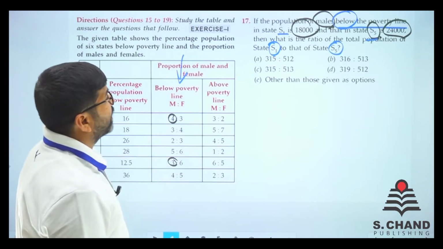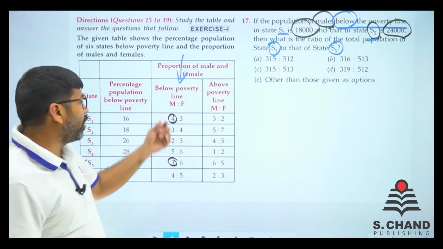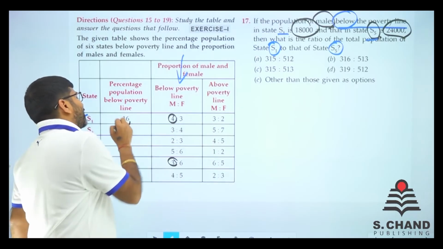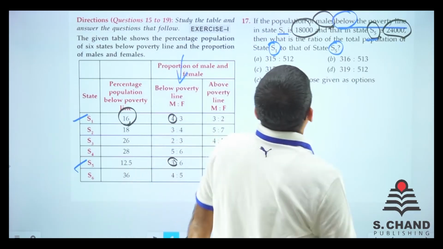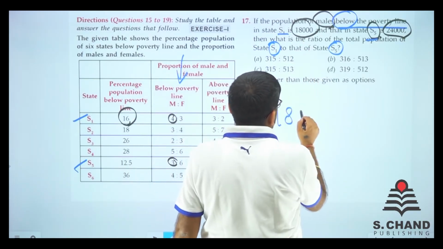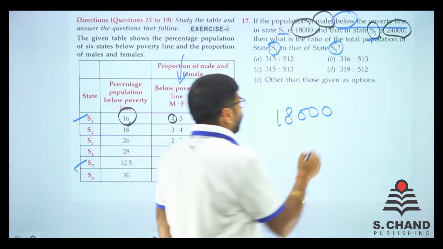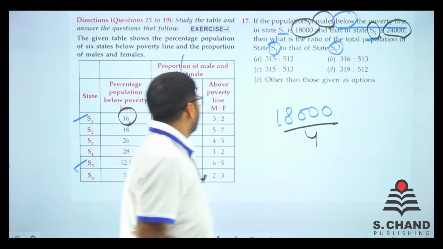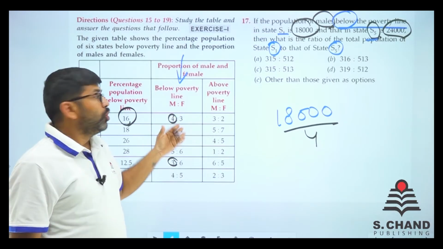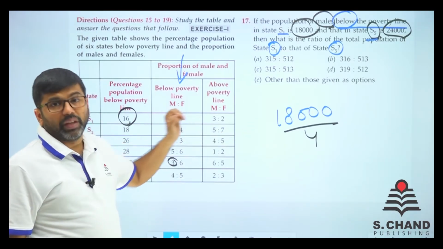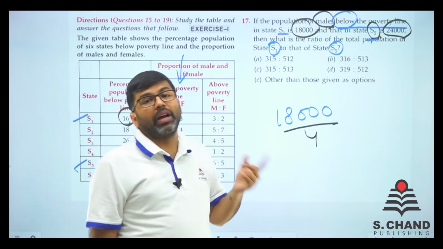Now what is asked? 4:3 is the ratio of below poverty line people, and that is just 16% of something, male are given, so these 18,000 are actually male. So what we do is divide by 4 portions. Why 4? Because in total, if there are 7, 4 are male. If there are total 7, 4 are male. Again I repeat, if there are 7, 4 are male.